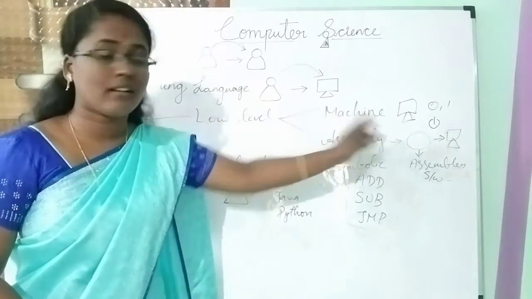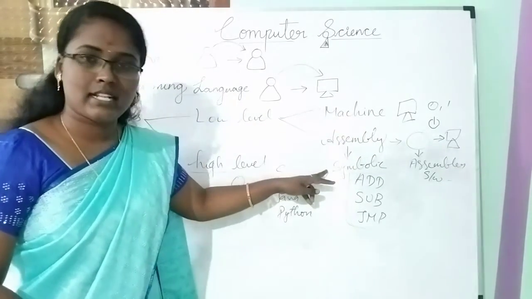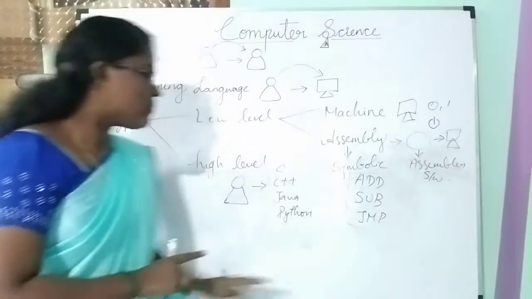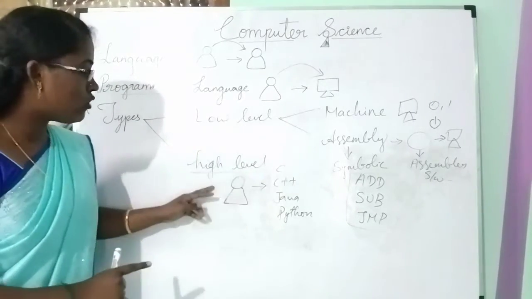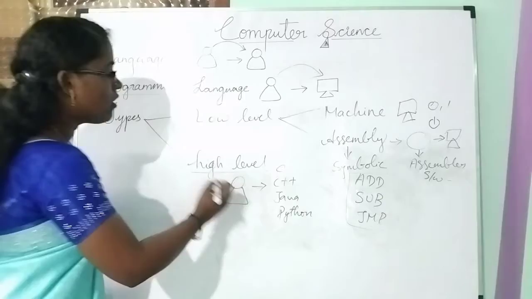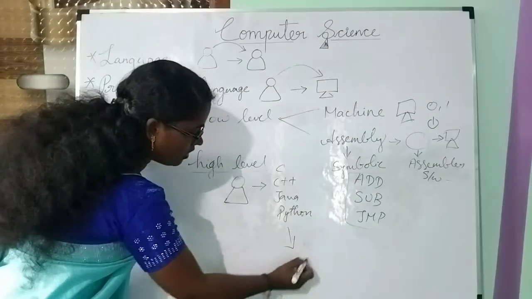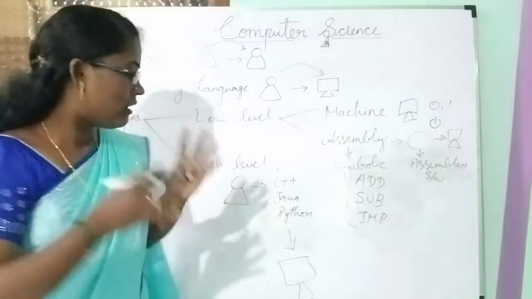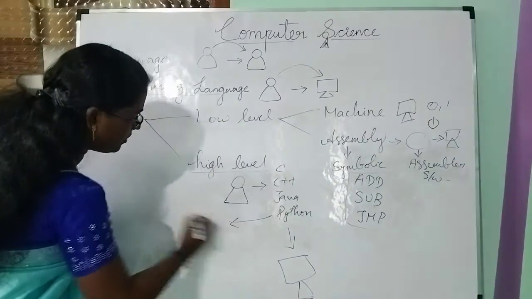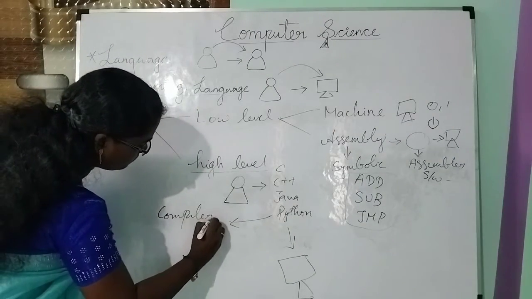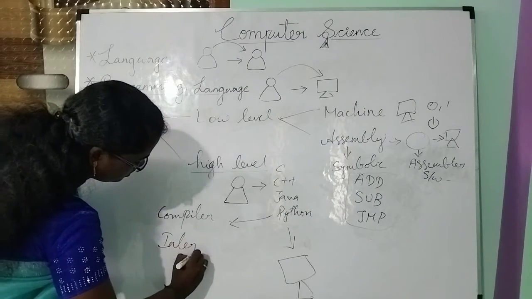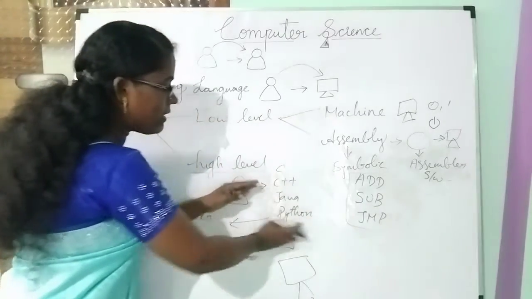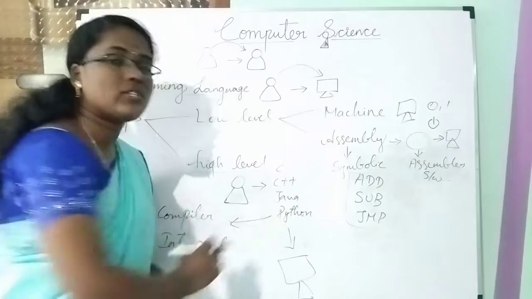Machine language knows only 0 and 1, so there is no translator; it is directly executed by the CPU. But assembly language uses some mnemonic codes, so it needs the assembler software. Similarly, high level language, as I told you, is very close to the human, so this language can't be understood by the computer. Then what will happen? We should use some converter. That converter's name is compiler and interpreter. Using the compiler and the interpreter, this high level language is easily converted into machine level language.